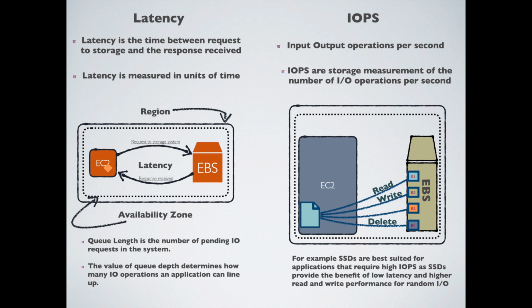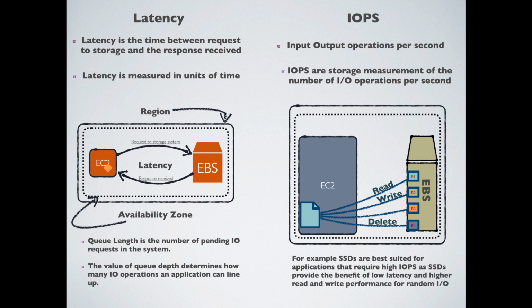Now if we connect latency to it, low latency with a higher number of IOPS is what gives the best performance in block storage, and SSDs are best suited for that. So any application that requires high IOPS and low latency, then SSDs, which is a kind of block storage that AWS offers, work the best there. That is how we choose the kind of storage that our application might require.